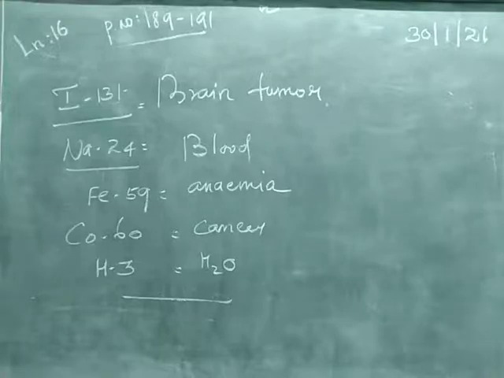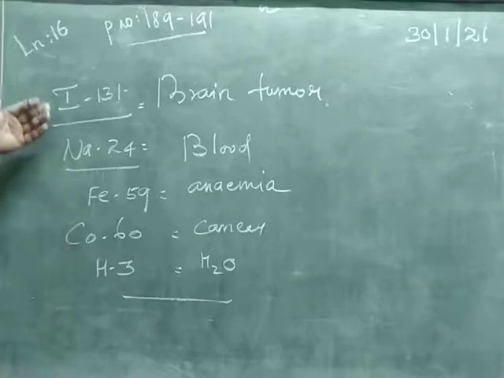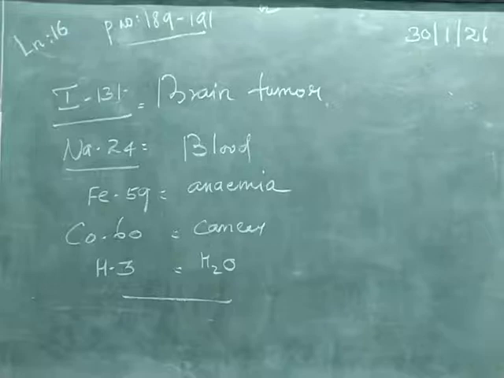Next one, radiotherapy. What is meant by radiotherapy? With the help of radioisotopes, we can give treatment for many diseases. This kind of treatment is called radiotherapy. These are all examples of isotopes with which we can cure or treat a particular disease.